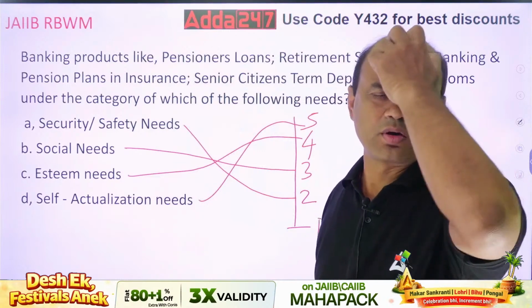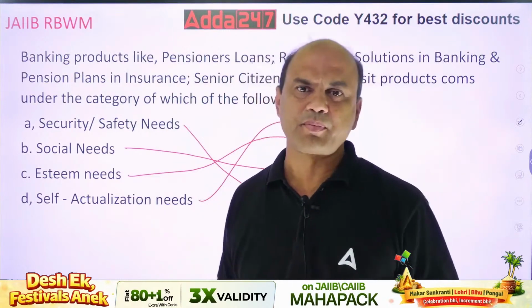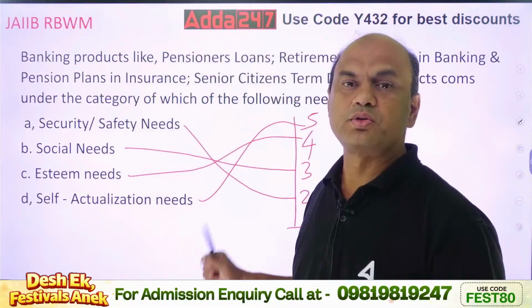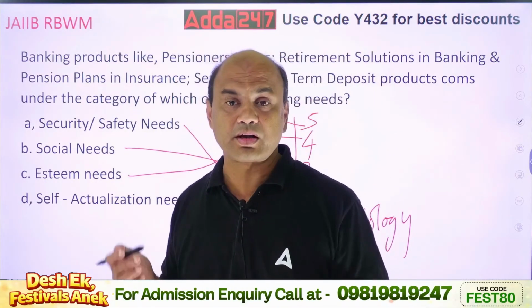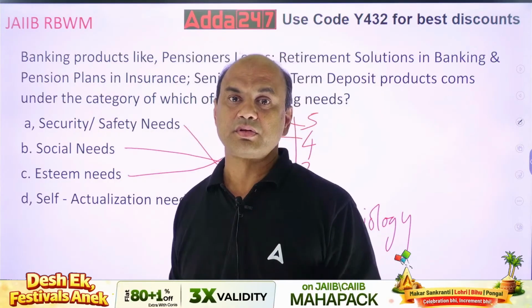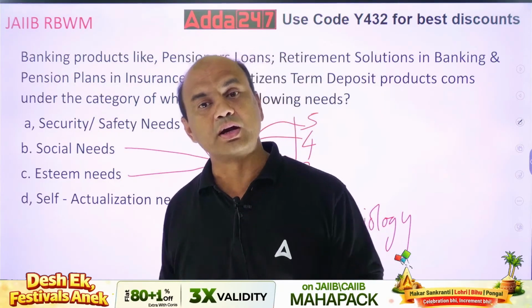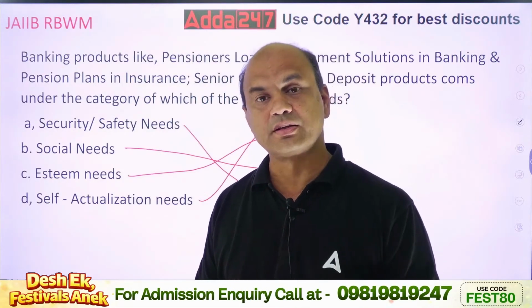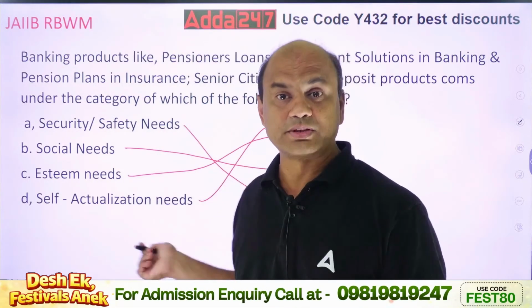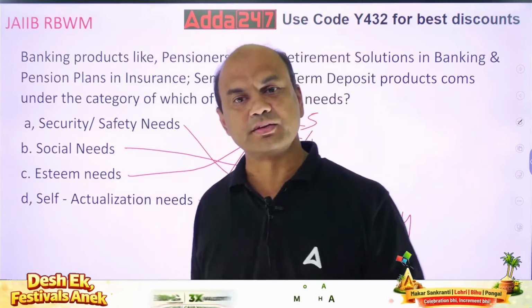When you join the bank, you have experienced this. When the bank asks you, are you ready for getting the transfers? Yes, sir. Are you ready for going for business? Yes, sir. Physiological. You said yes to everything.